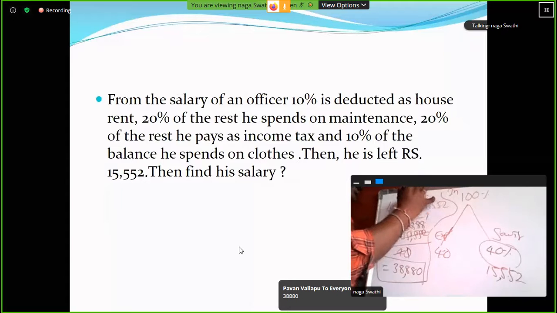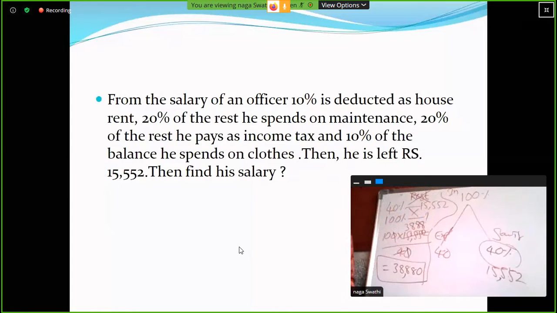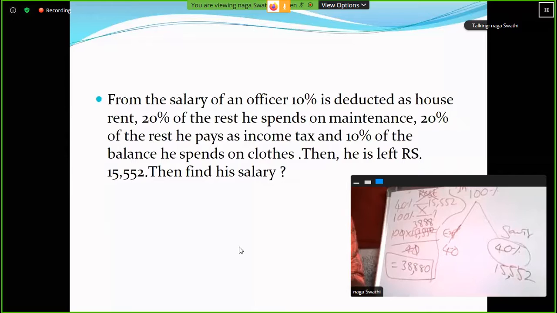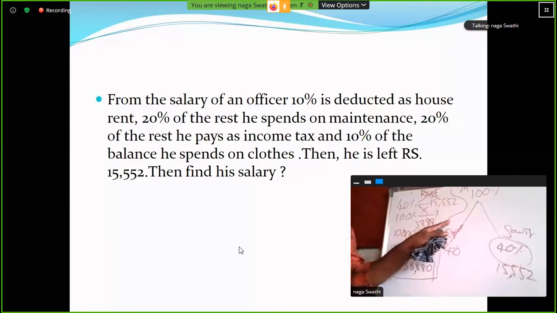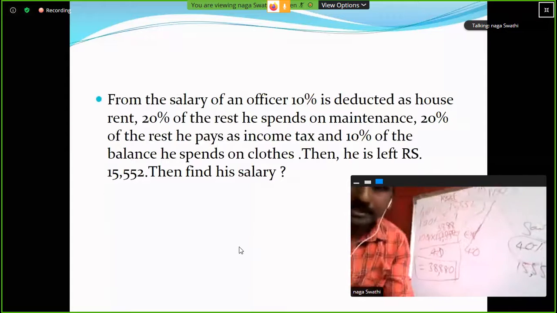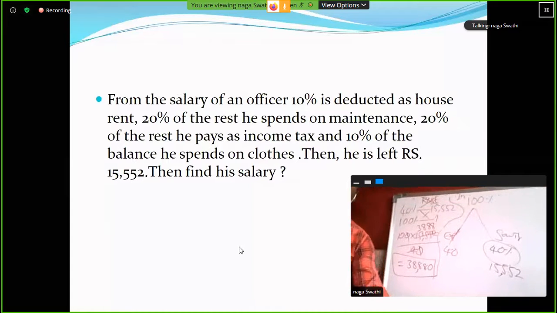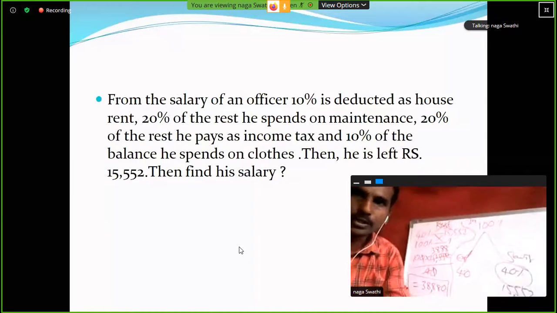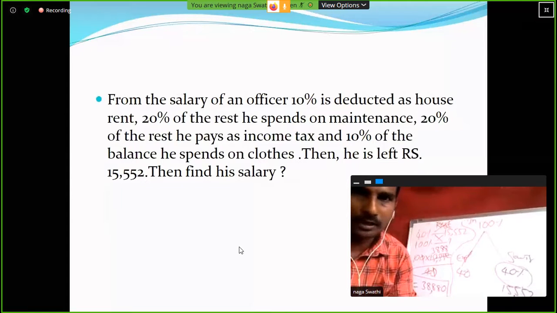This is the problem without the word rest. This is the general method, general problem, right? Without the rest word, this is correct. So 10% expenditure on house rent, 20 percentage on maintenance, 20 percentage income tax, 10% on clothes.